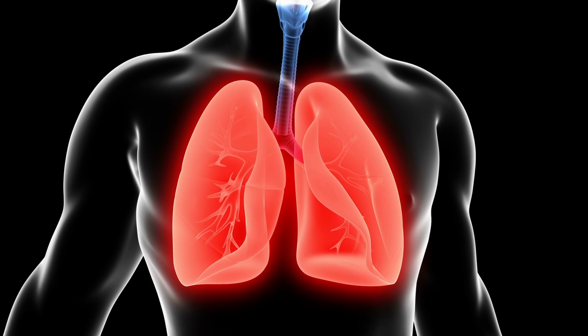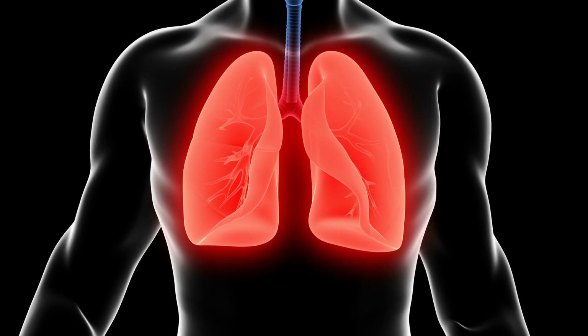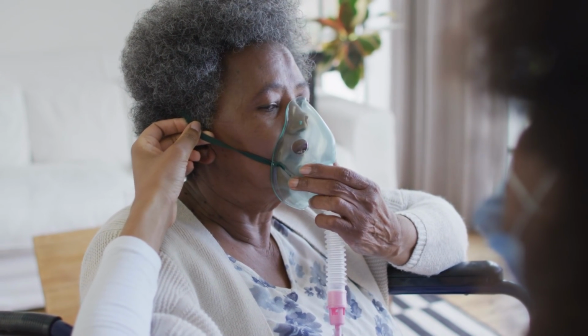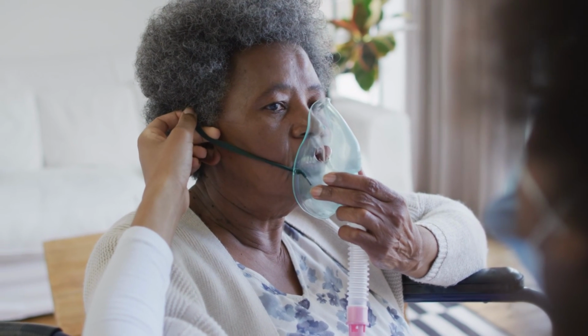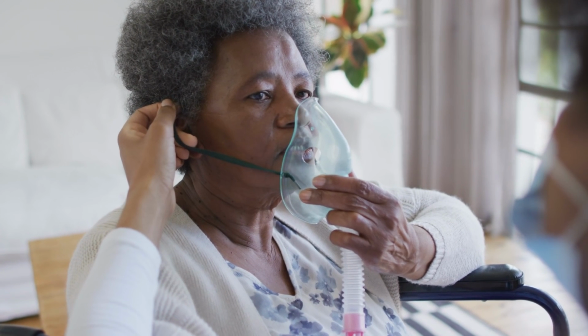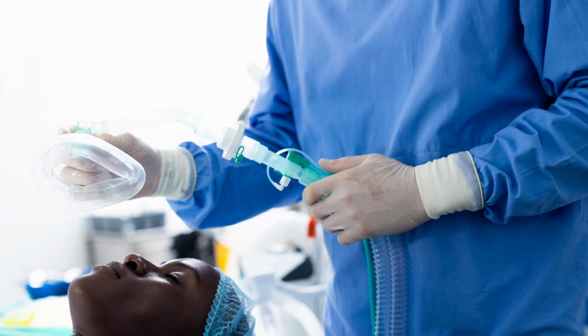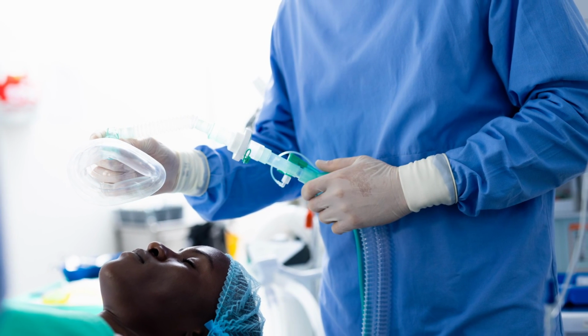Early on, your client may not have any signs or symptoms, but as the disease progresses, the most common symptom is dyspnea, also known as shortness of breath. They may first notice this when they're being active. Over time, dyspnea will get worse and might even occur when they're at rest. Since emphysema and chronic bronchitis often occur together, a client with emphysema may also have a cough with sputum production. In addition, they may experience wheezing and chest tightness.